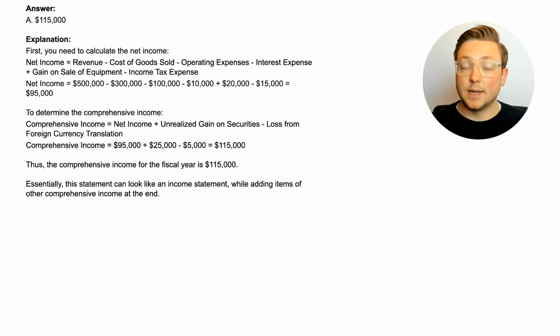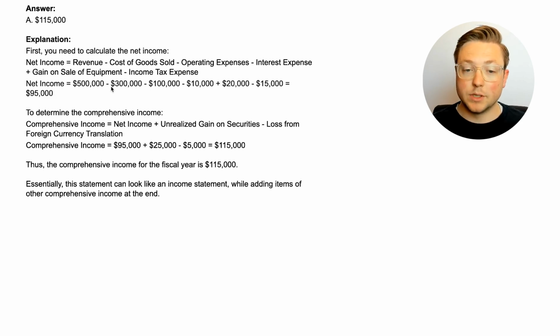So let's walk through this. First, you need to calculate the net income. If you know how to calculate net income on an income statement, then you've already learned how to figure out most of the Statement of Comprehensive Income. Net income is revenue less the cost of goods sold, less the operating expenses, less the interest expense, plus any gains or losses on the sale of equipment or anything like that, like things in the non-operating section of the income statement. And then you subtract the income tax expense, and if there was anything from discontinued operations, you would consider that as well. But in this case, there wasn't anything like that.